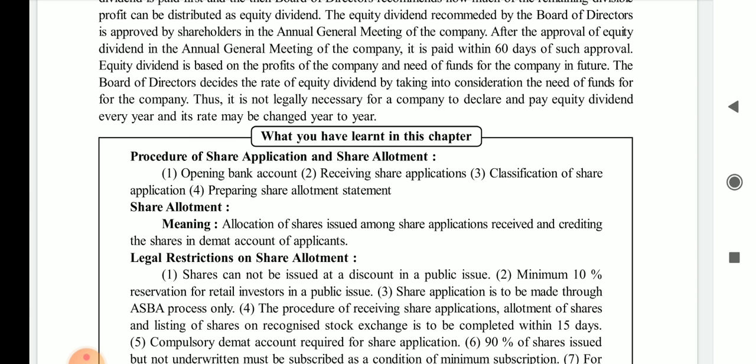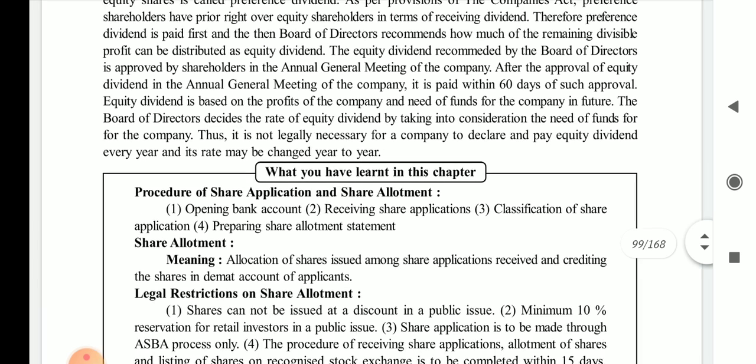Thus, it is not legally necessary for a company to declare and pay equity dividend every year, and its rate may be changed year to year. See, it is not necessary that every year you will pay equity dividend, because sometimes the company gets a profit and sometimes the company cannot get profit.